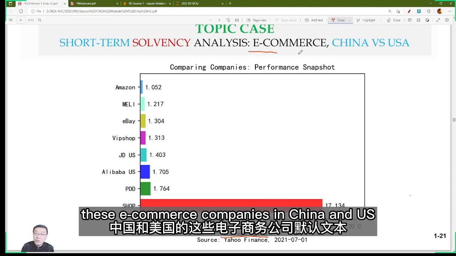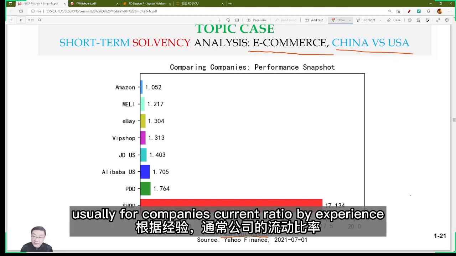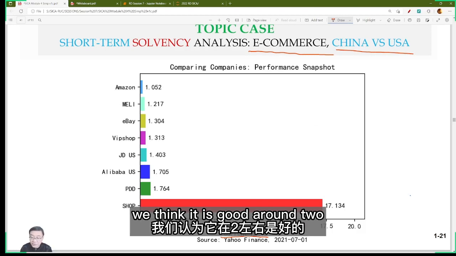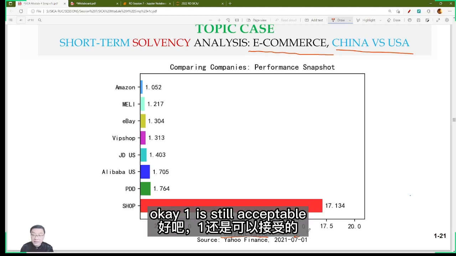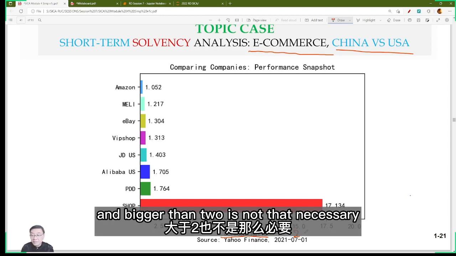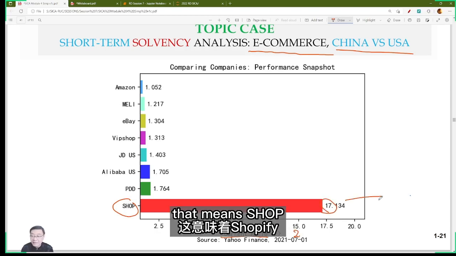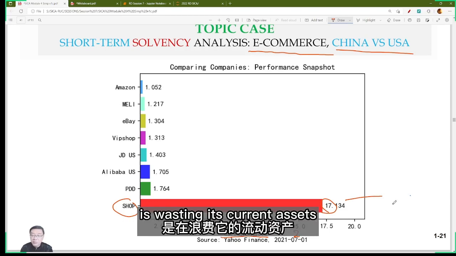Still, we compare these e-commerce companies in China and the USA. Usually, for companies' current ratio, by experience, we think it is good around 2. Okay, 1 is still acceptable, but below 1 is usually not acceptable. Right? And bigger than 2 is not that necessary. Okay, let's look at Sea. It's too high. 17 is too high, right? That means Sea is wasting its current assets.